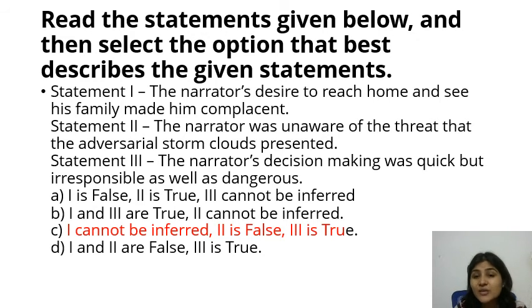We cannot say that he was not aware of the threat. He was aware of the threat. So statement 2 is false. And the narrator's decision was impulsive. So statement 3 is correct. So we will go with the answer C. 1 cannot be inferred, because we don't know the narrator was complacent or satisfied before reaching and meeting his family. So that is why C is correct, because 1 cannot be inferred. 2 is false, because he was definitely aware of the threat, and 3 is true because his decision was quick, and at the same time it was irresponsible as well as dangerous.